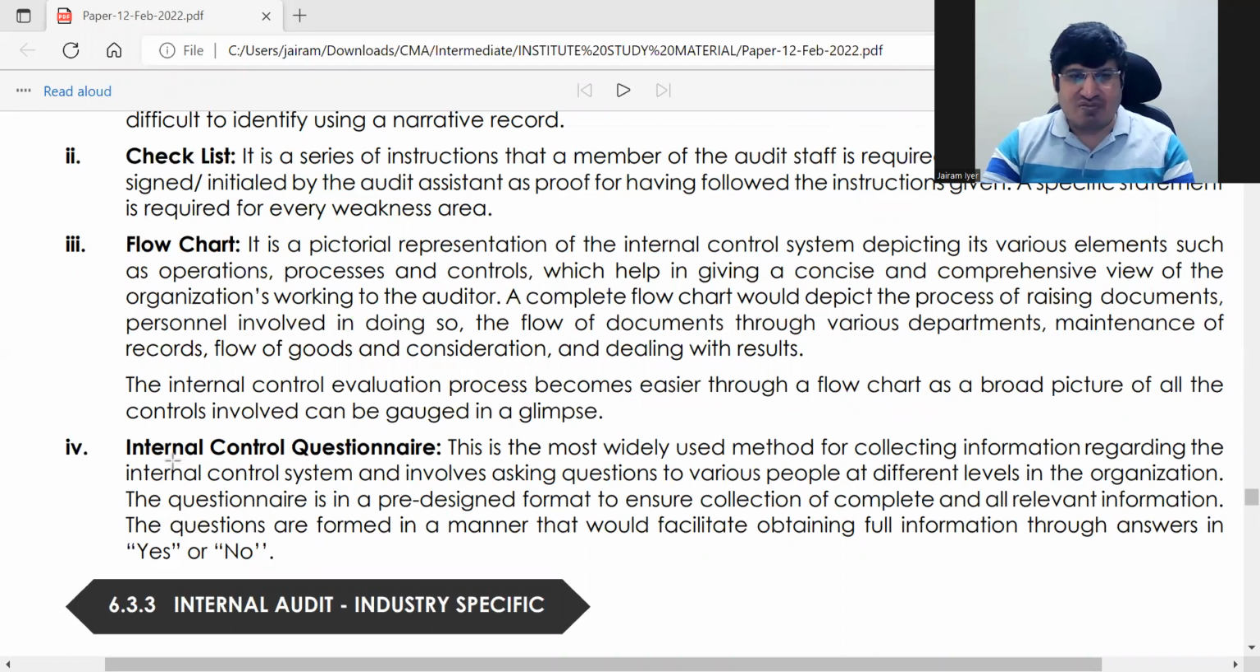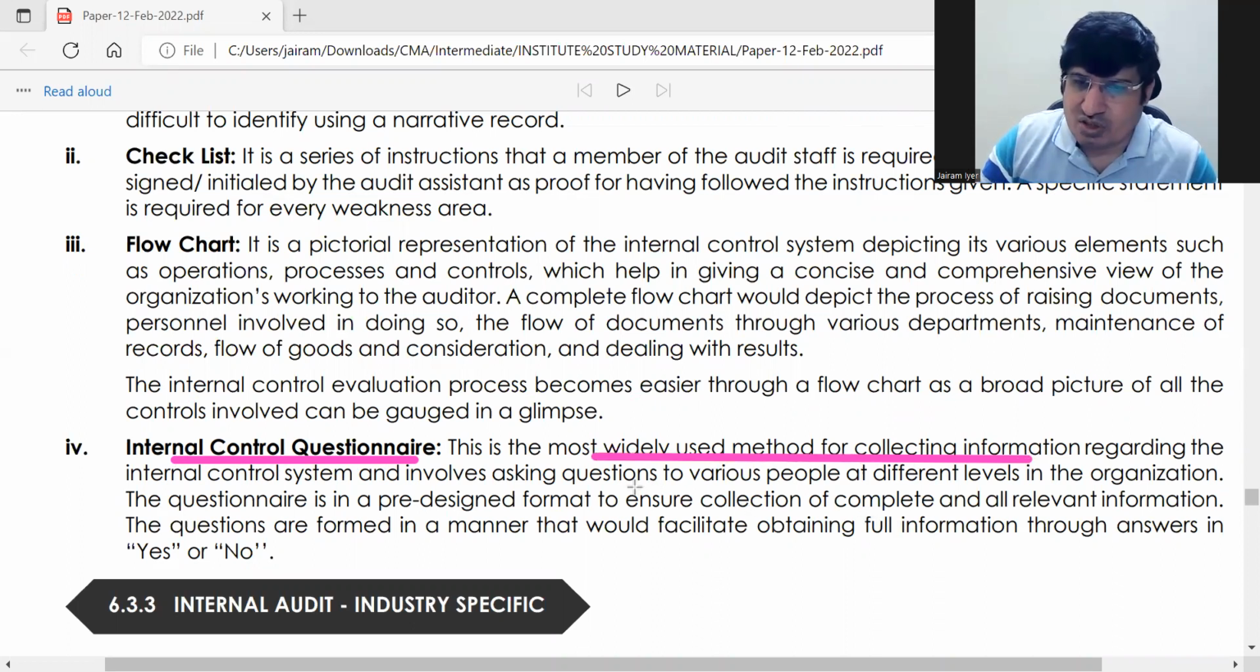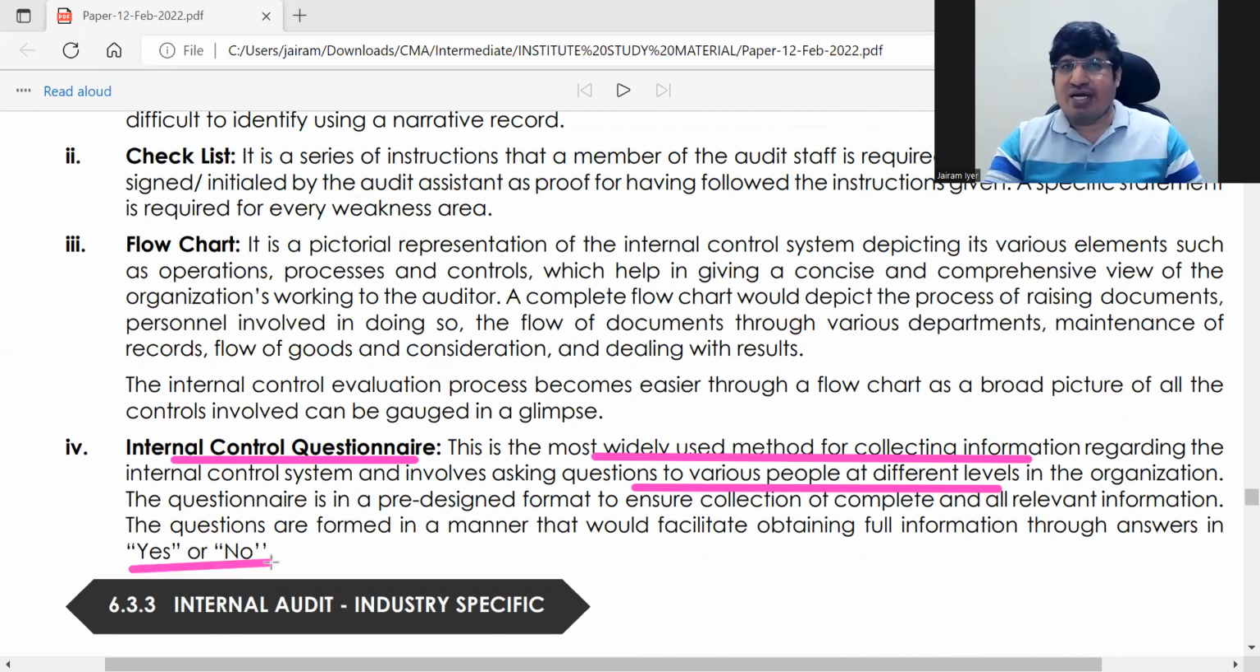Last is the questionnaire, which you already know. This is the most widely used method for collecting information. You'll ask questions to various people on the staff of the client, and the questionnaire is designed such that you get answers in yes or no. Based on that, you'll find out how good the internal control system is. So these are the 4 points.